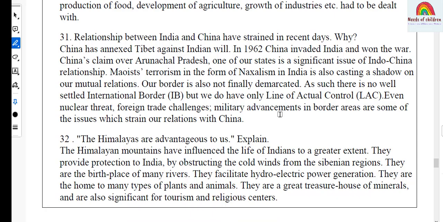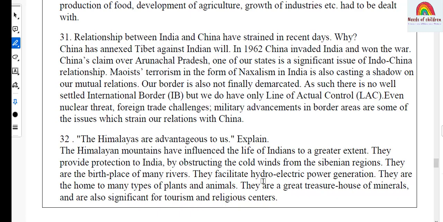The Himalayas are advantageous to us, explain. This is the question from geography. India geographical position and physical features. And the answer for this question, the Himalayan mountains have influenced the life of Indians to a greater extent. They provide protection to India by obstructing the cold winds from the Siberian regions. They are the birthplace of many rivers.